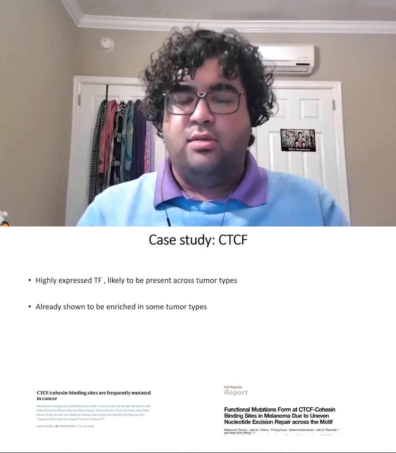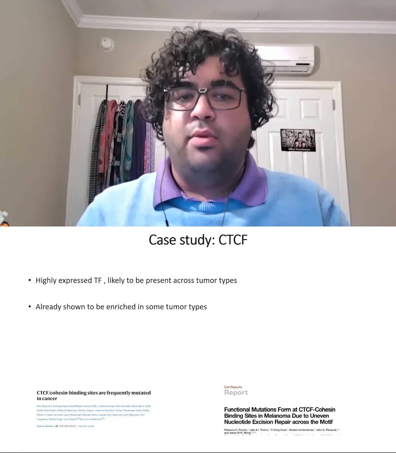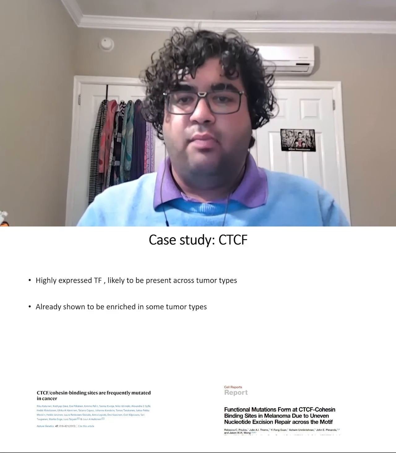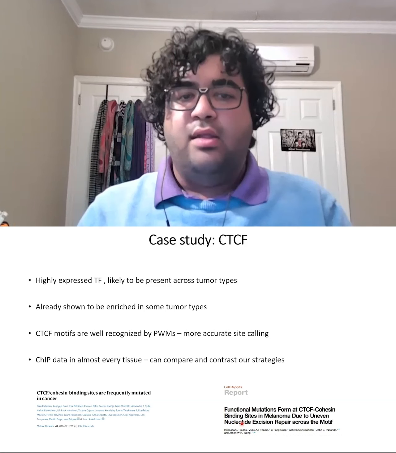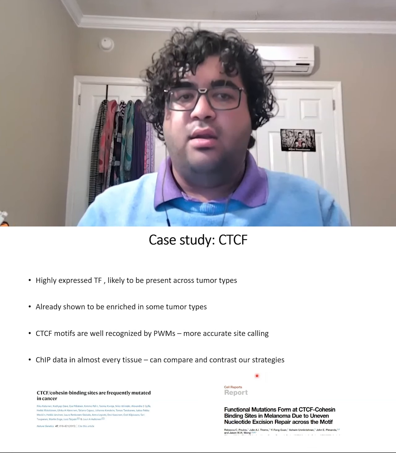As a case study, we turn to CTCF, a transcription factor that is highly expressed and likely to be present in several tumors. It is also shown to be enriched in several tumor types. More importantly, CTCF has ChIP data in almost every tissue, which means that we can compare and contrast our direct and indirect strategies, and it also responds best to PWMs for accurate site calling.